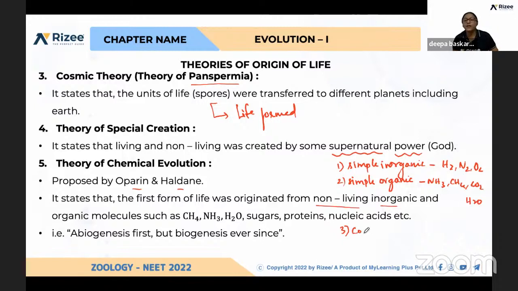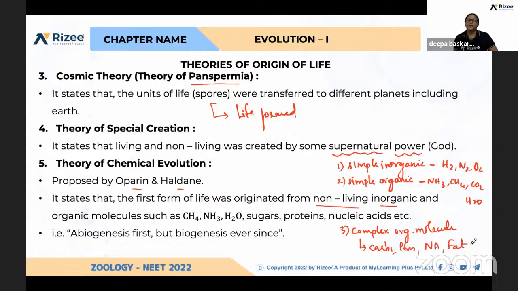And again, complex organic molecules developed. So what do we mean by complex organic molecules? As we know now, carbohydrates, proteins, nucleic acids, and fats.